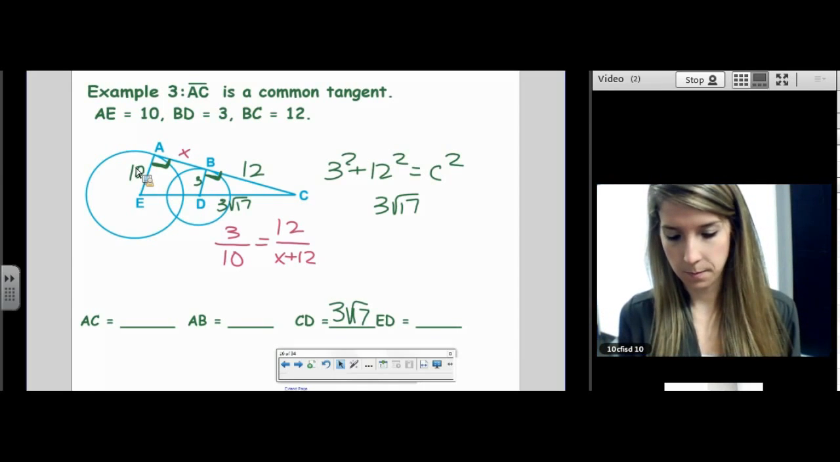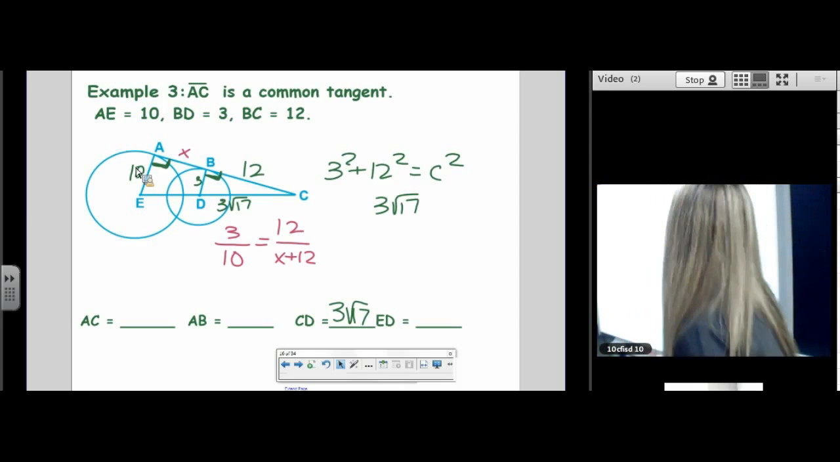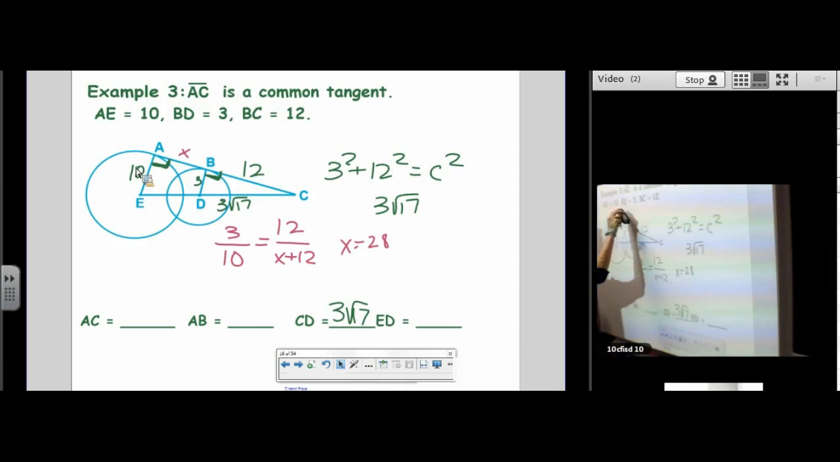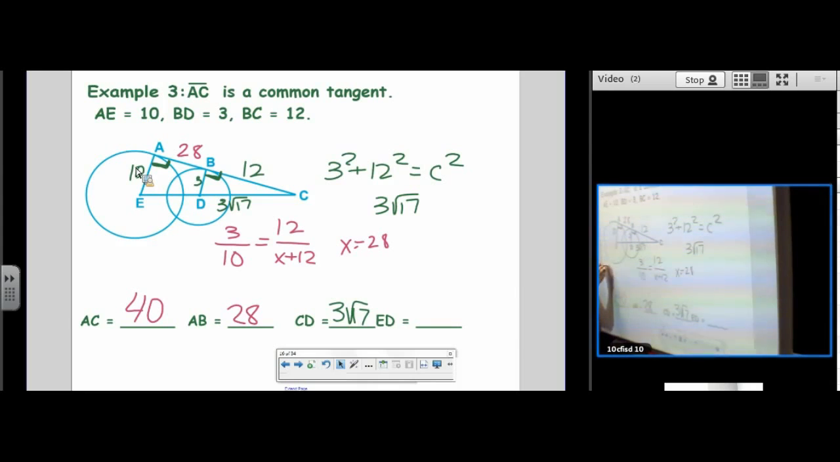Okay, 12 times 10 divided by 3 minus 12. You get 28 when you cross multiply and solve for that. So now we know that this one is 28. So that's AB. That would make AC 40. And now for ED, we could just do 12 is to 28 as 3 root 17 is to x, where this is x.